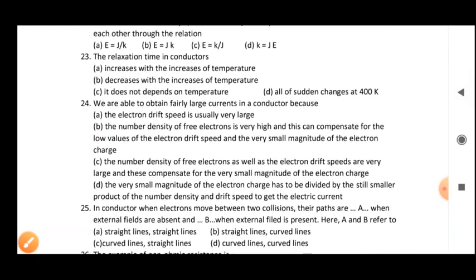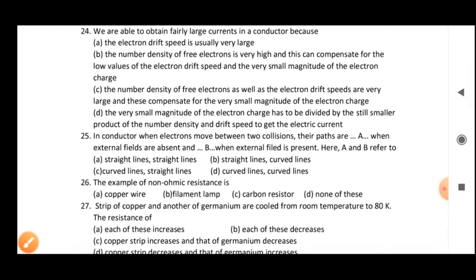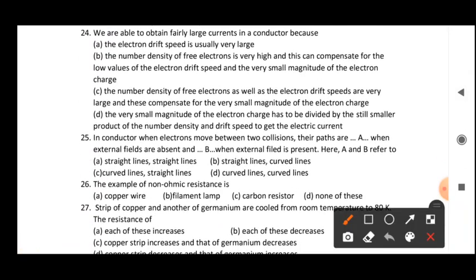Now let's see question number 24, which you can see on screen. We are able to obtain fairly large current in a conductor because, and you have to read the options very carefully. Here it is asking the reason for the large current in a conductor. First option: the electron drift speed is usually very large.